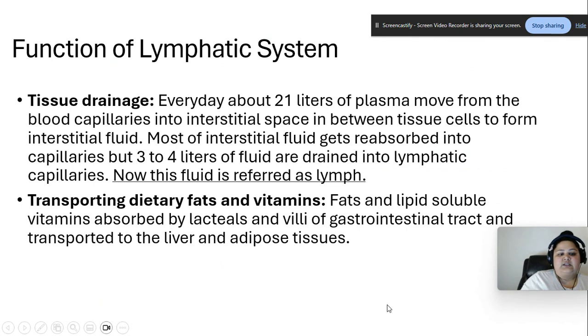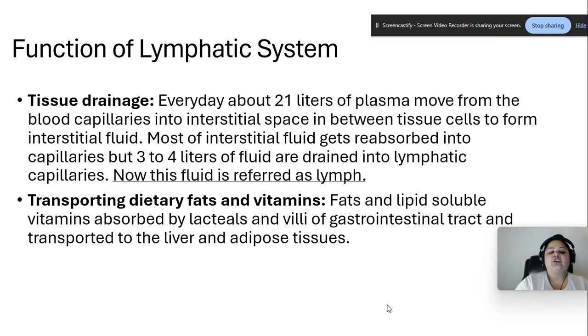Function of the lymphatic system. What does it do? Tissue drainage. Every day about 21 liters of plasma move from the blood capillaries into the interstitial spaces, in between tissue cells, to form interstitial fluid. Most of the interstitial fluid gets reabsorbed into capillaries, but 3 to 4 liters of fluid are drained into lymphatic capillaries.